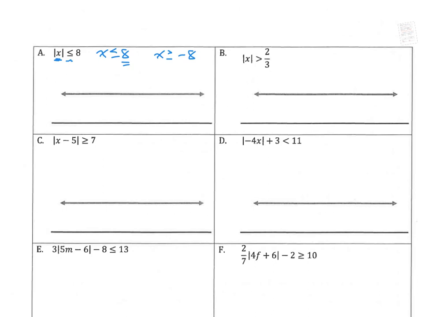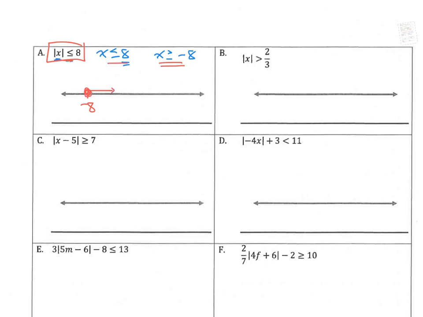Now, thinking ahead based upon one of the things we just talked about, since we started with a less than, this is going to be an and situation. If you need help figuring that out, think about graphing it first. So if I start with negative 8 and I want greater than or equal to negative 8, I am going to go this way.